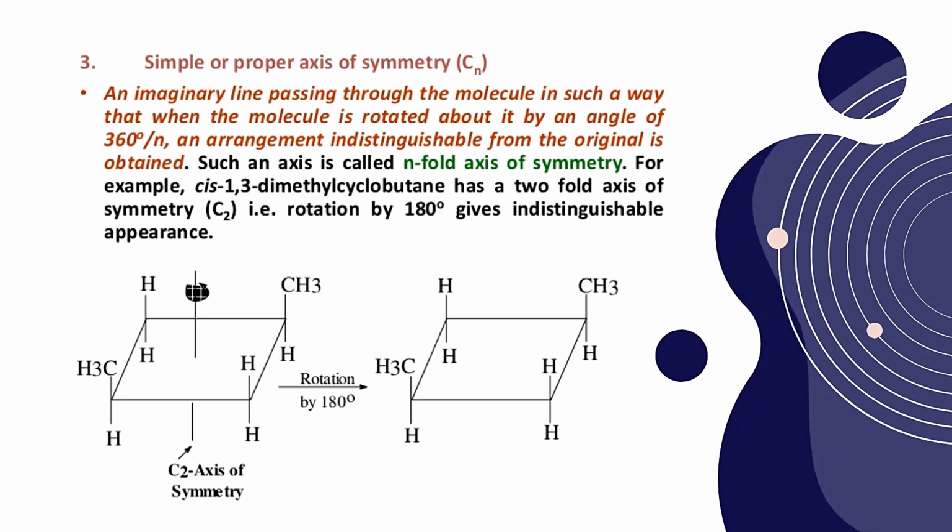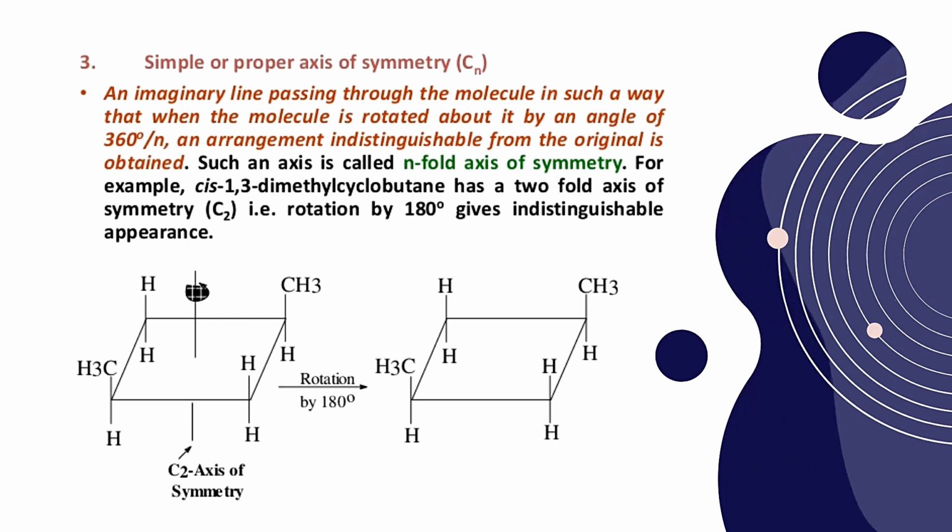Third kind of symmetry element is called simple or proper axis of symmetry, which is represented with Cn. A simple or proper axis of symmetry is an imaginary line passing through the molecule in such a way that when the molecule is rotated about it by an angle of 360 degrees, an arrangement indistinguishable from the original is obtained. So if you rotate any molecule by an angle of 360 degrees, whatever arrangement we get is indistinguishable from the original structure. Such an axis is called n-fold axis of symmetry.